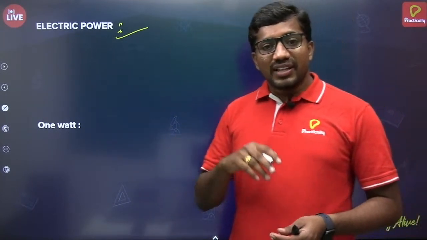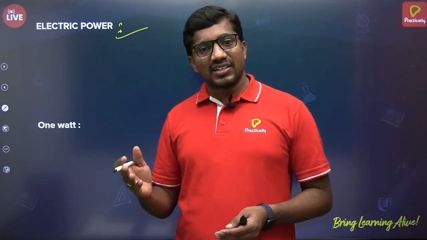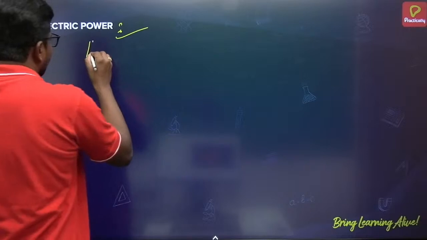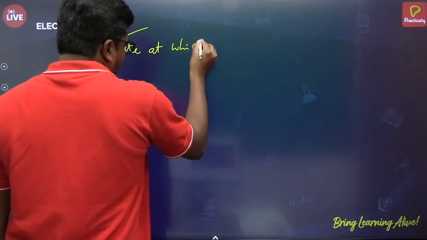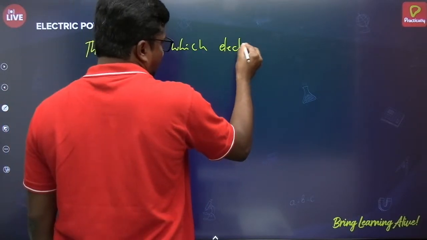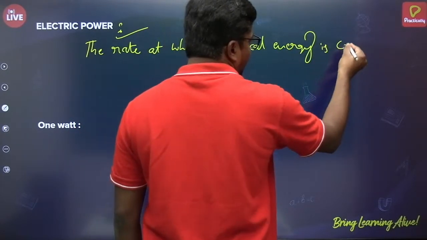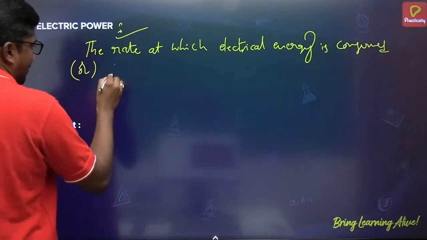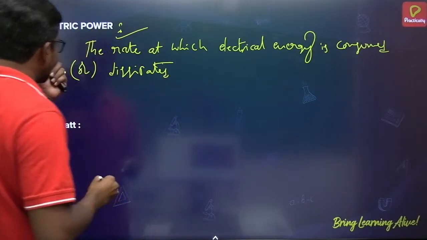So similarly here when it comes to electric power, the rate at which electrical energy is consumed or dissipated is called electric power.